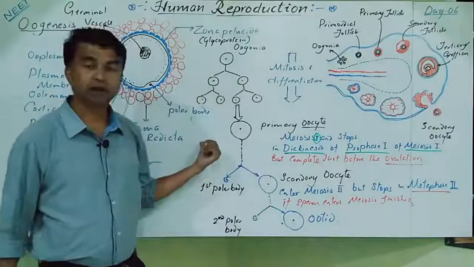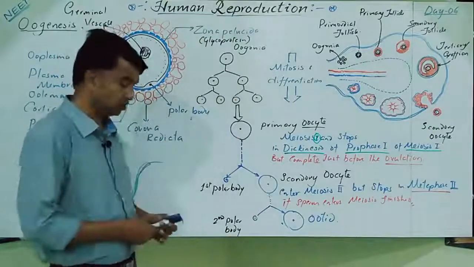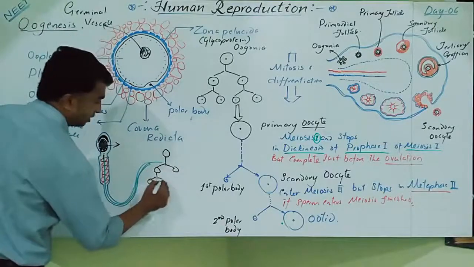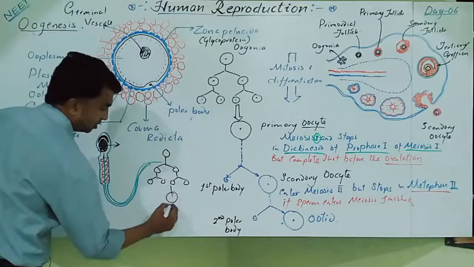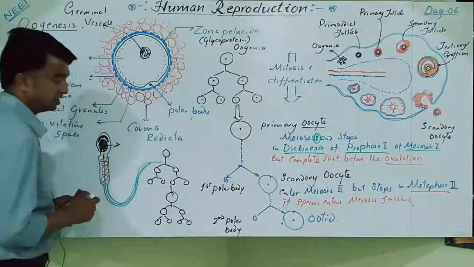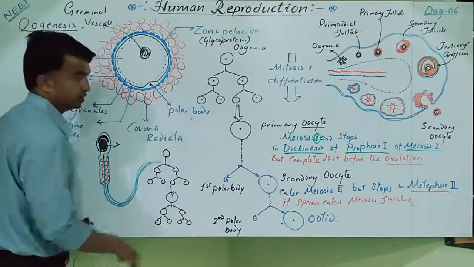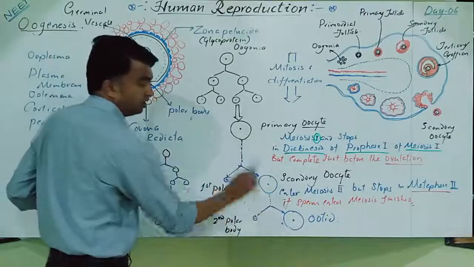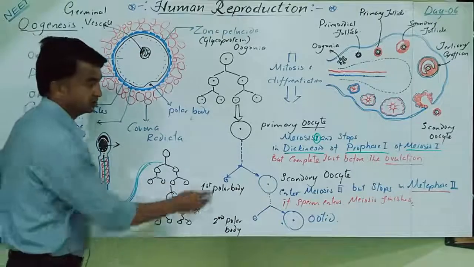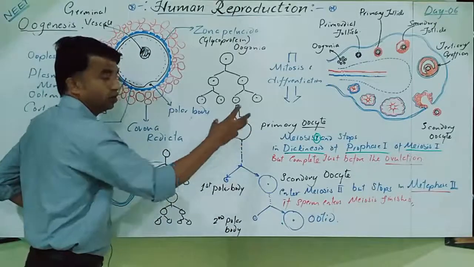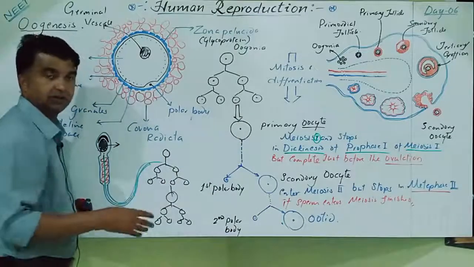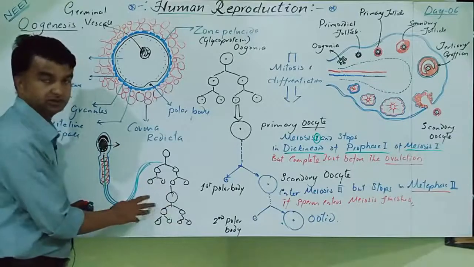In spermatogenesis, every primary spermatocyte produces 4 spermatids. This is a primary spermatocyte, this is a secondary spermatocyte, and these are the 4 spermatids. Here, a primary oocyte produces only 1 ootid. In spermatogenesis the growth phase does not show dramatic changes. In oogenesis the growth phase is very dramatic, and accumulation of a large amount of material takes place. In spermatogenesis, meiosis is fast, so once it starts, it finishes. It will not stop anywhere.